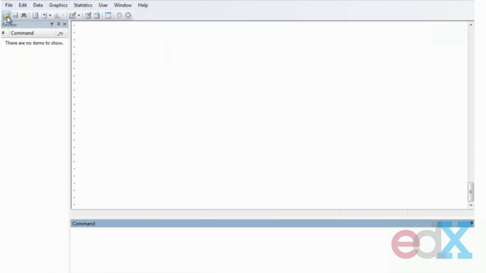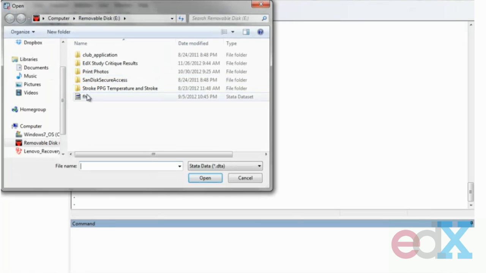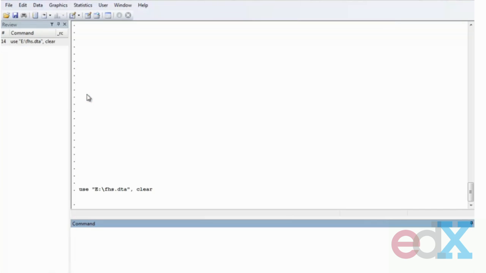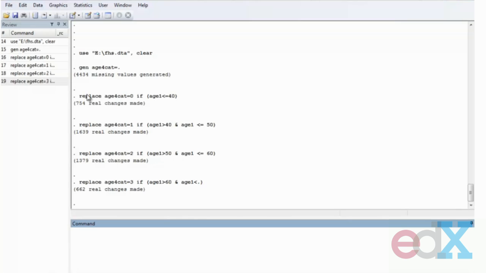So the first thing I'm going to do is open up our Framingham dataset, everybody's favorite by now. And here's the data syntax that we used to calculate the different age groups. We started by setting age category to missing. We set it to 0 if a person's 40 or younger. We set it to 1 if a person is 40 to 50. We set it to 2 if a person was 50 to 60. We set it to 3 if a person was older than 60.